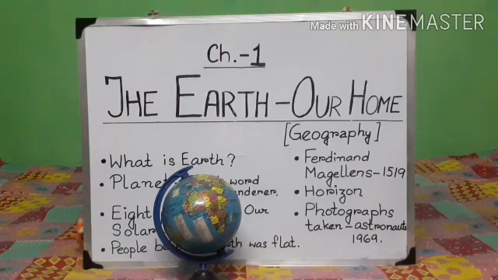Our earth is always moving and it spins like a top and also travels around the sun. It is not stationary. It does not spin at its own place only. It spins at its own place as well as it moves around the sun at the same time.